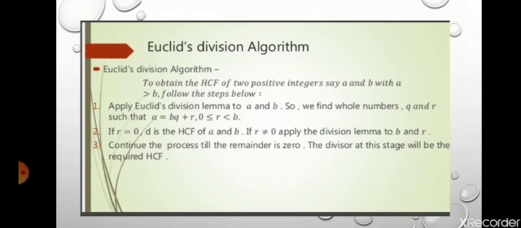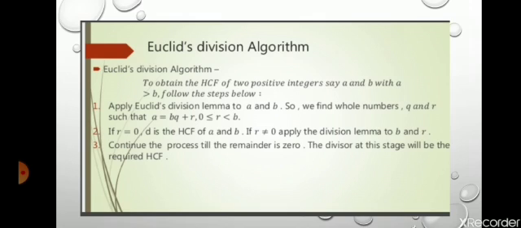First step: apply Euclid's division lemma to a and b. If we divide a by b, we get two integers q and r such that a = bq + r, where r is greater than or equal to 0 and less than b.